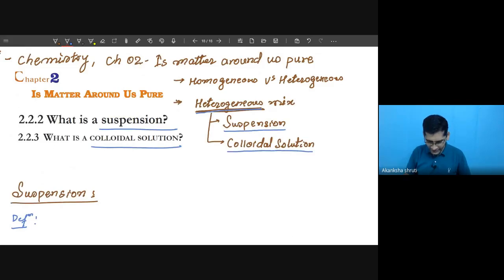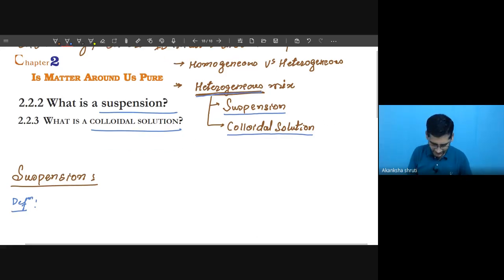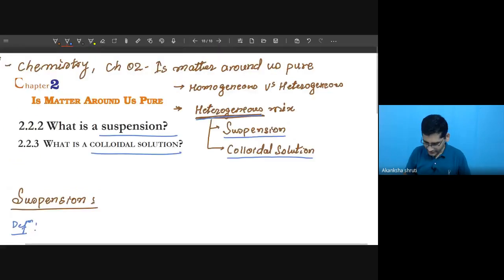So what is suspension? Just as I explained, suspension means the particles remain suspended, not dissolved completely. So it is a heterogeneous mixture.